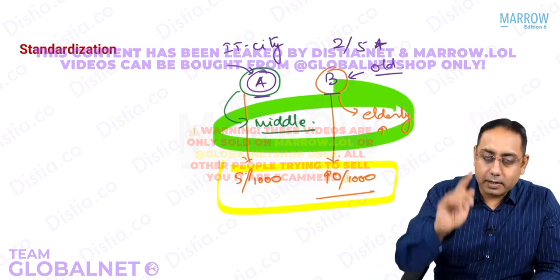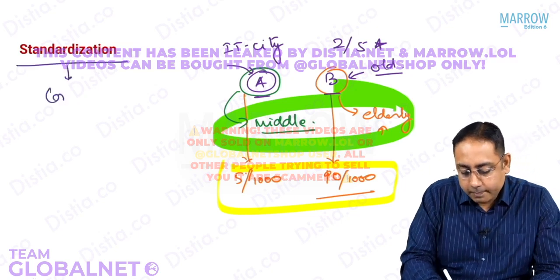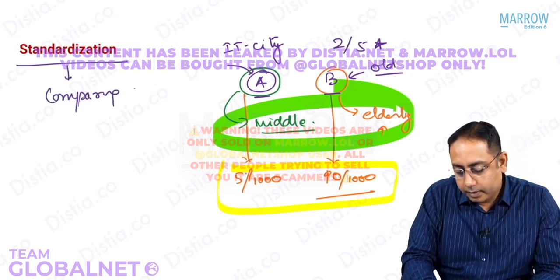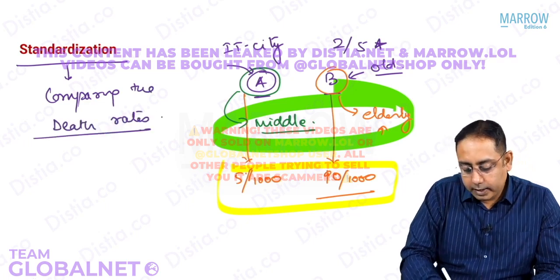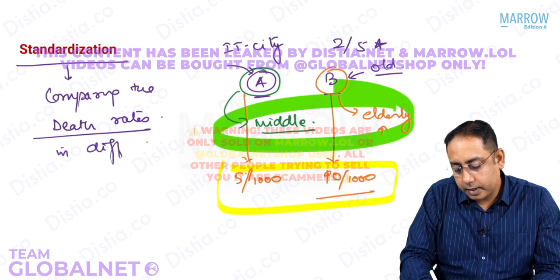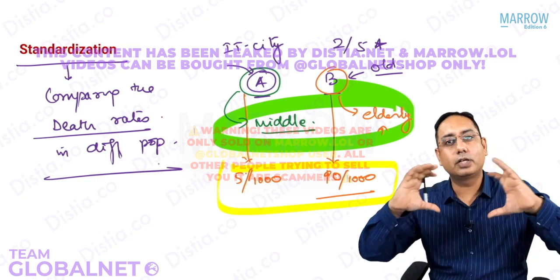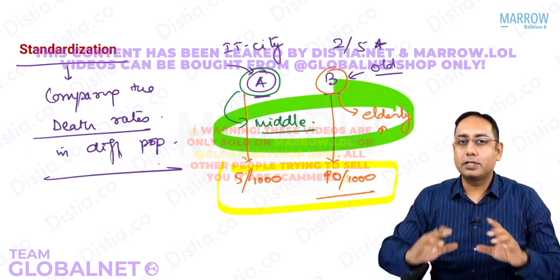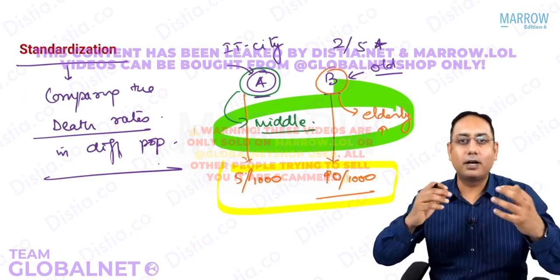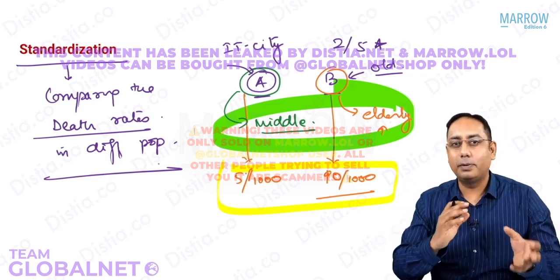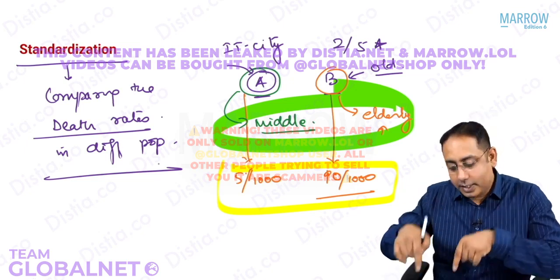So listen carefully now, please note that in standardization, whenever we are comparing the death rates in different populations, you have to be very sure that the age structure of the population is the same. Because if the age structure is the same, then you can comment that the health facilities are better or not better, people are educated or not educated, rural, urban, what is happening. Provided the age structure should be the same.